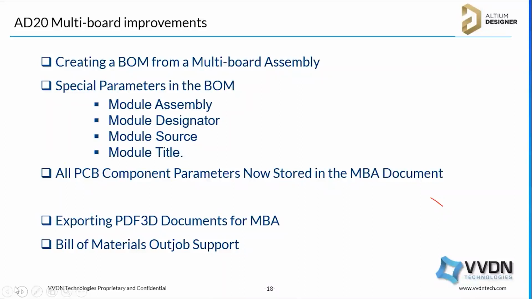But now, from AD20, you are able to export the multi-board assembly 3D PDF. If you have an output job, before we had to generate the 3D video, 3D PDF, and the Draftsman document. Now you have the option to export this multi-board bill of materials as well. So these are the improvements we have implemented in AD20.